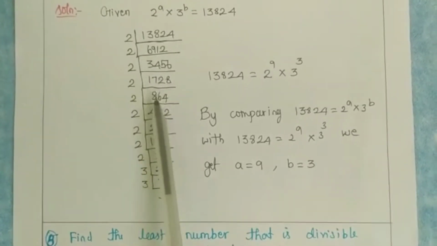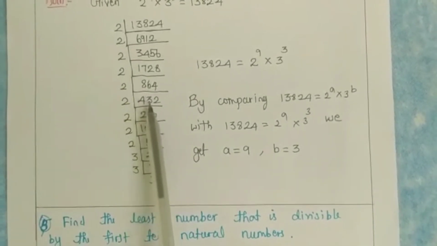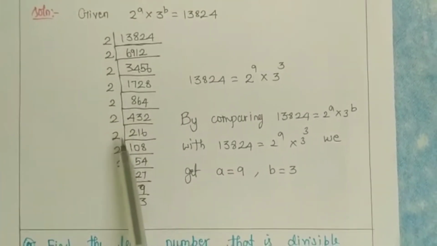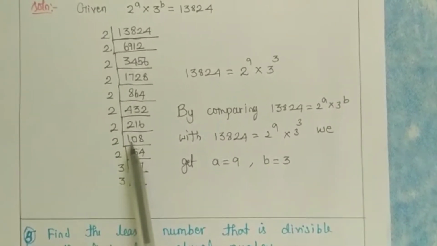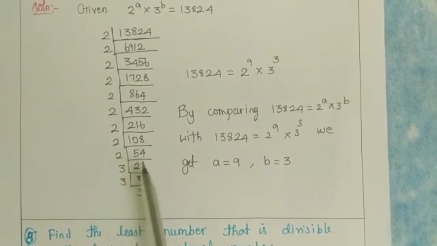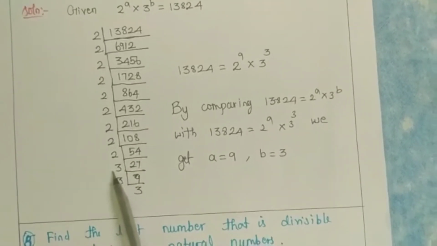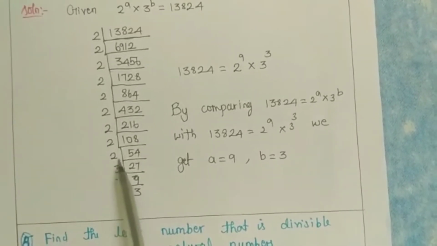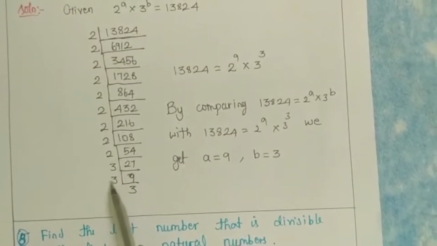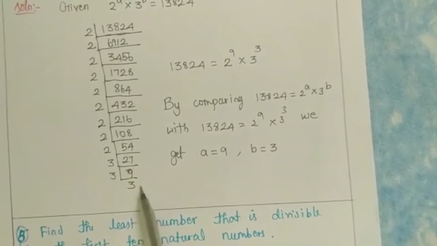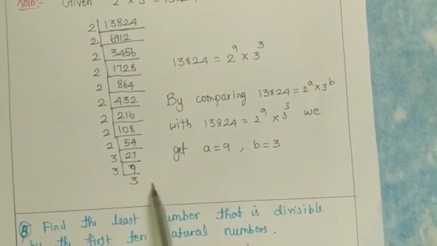Again by 2 I am getting 864. Again by 2 I am getting 436. Again by 2 I am getting 216. Again by 2 I am getting 108. Again by 2 I am getting 54. Again by 3, 3 is another prime factor. So I am getting 27. So again by 3 I am getting 9. Again by 3 I am getting 3. So with this I have stopped.